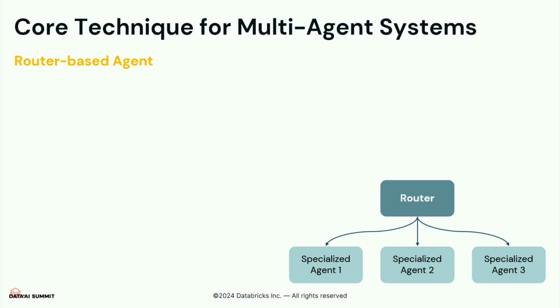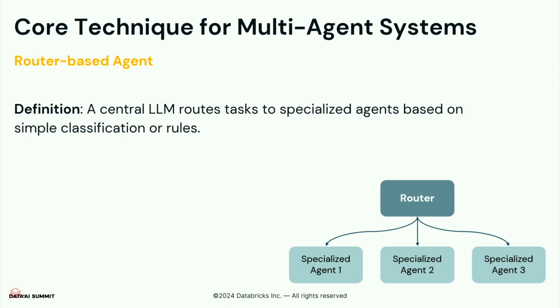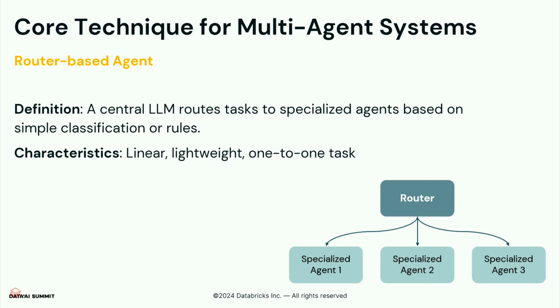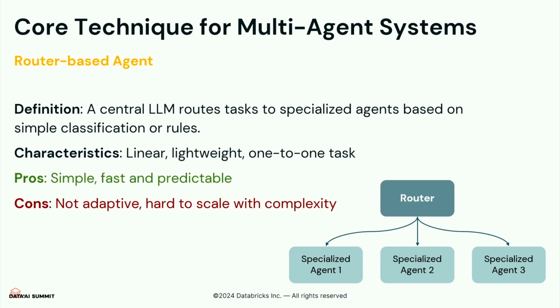When it comes to the router-based agent, you can think of it as a 2-layer architecture where the first layer is a router, and it will route individual requests to specialized agents based on the classification rules that you specify in the router. This kind of router-based agent is very linear, lightweight, and handles one-to-one tasks, which makes it simple, fast, and predictable. However, the con of this architecture is that it's pretty hard to scale with complexity and not super adaptive.